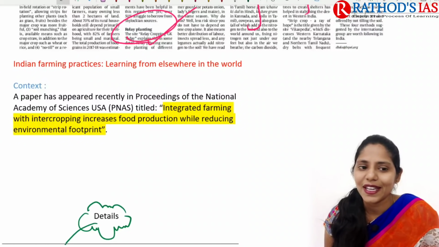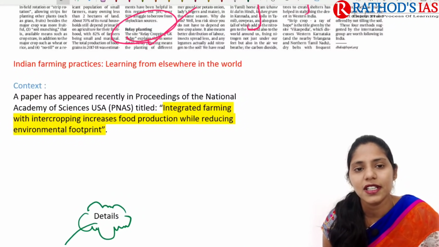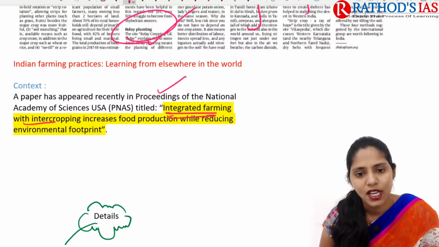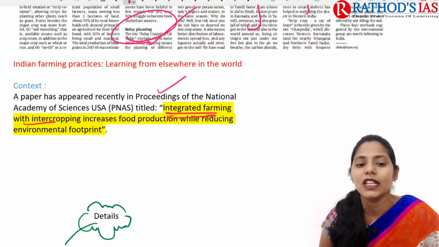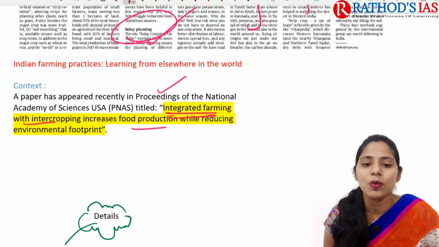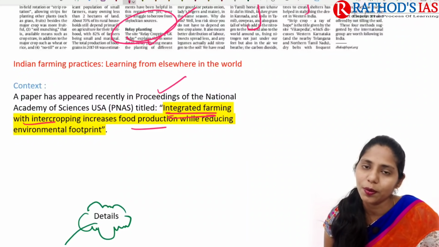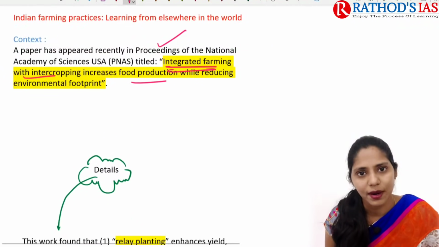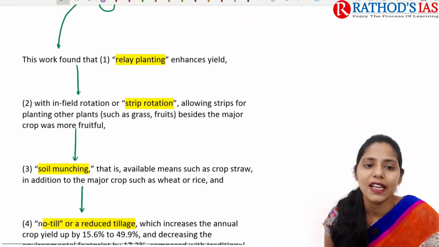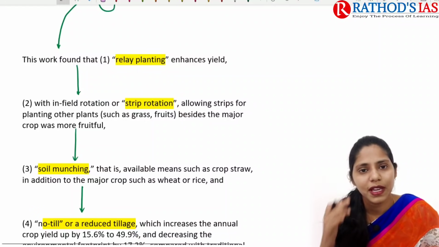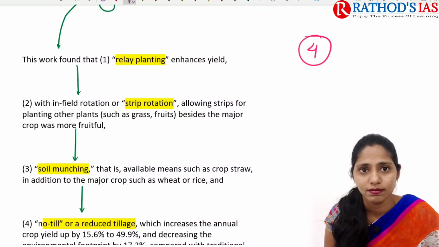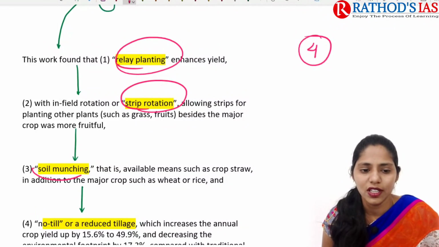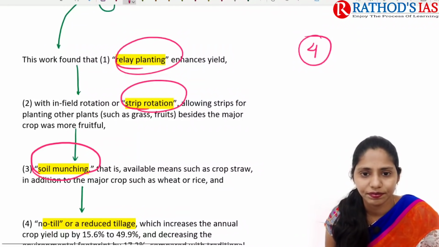If you see the context, it mainly says that a paper has appeared recently. The title of that paper is Integrated Farming with Intercropping. It is about integrated farming with intercropping, which mainly increases food production while reducing the environmental footprint. So it is increasing food production and it also has less impact on our environment. If we are talking about details, this paper mainly covers 4 important studies. First one is about relay planting, second is about strip rotation, third is about soil mulching, and the next one is no-till.